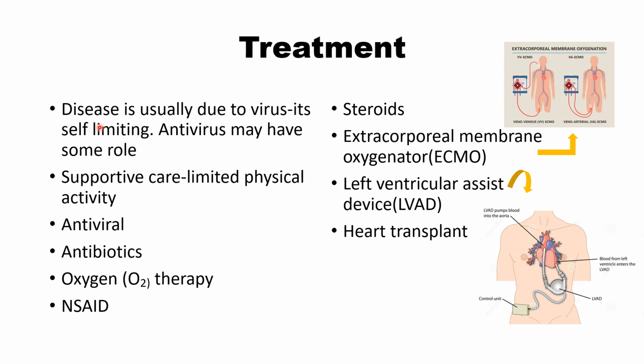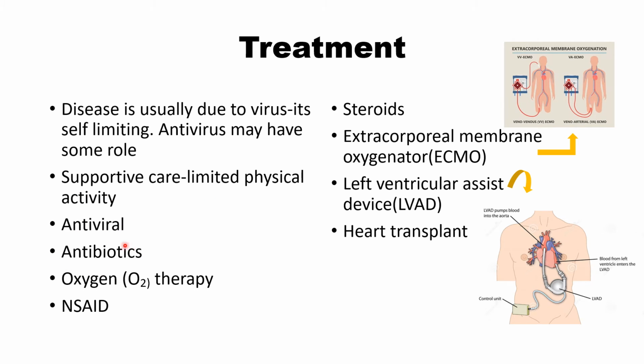Treatment: the disease is usually due to virus, and it is self-limiting. You have to just buy time. You should prevent patients from going into complication. Patients should not face heart failure. Patients should not go into fulminant myocarditis and multi-organ failure. Antivirals may have some role, and supportive care is important. Supportive care: you should limit physical activity of the patient because of heart disease.